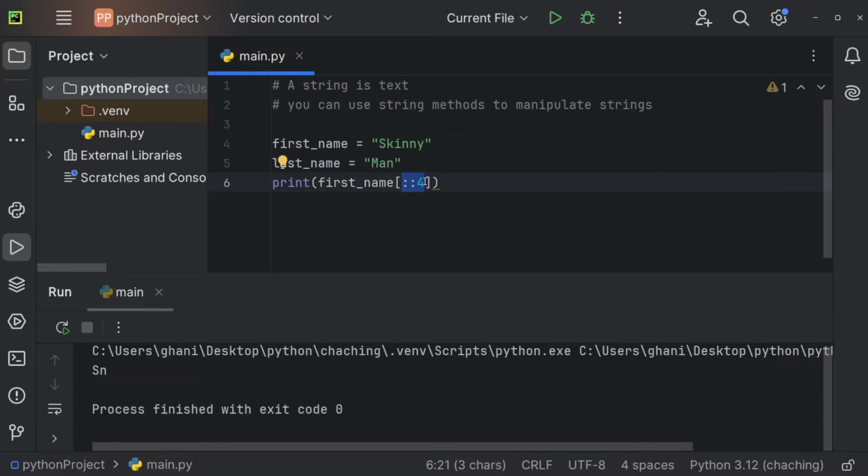We could also say, get me everything from the beginning to character number 4, for example. And now we're getting SKIN. So everything from 0, 1, 2, 3, and 4, but excluding 4.